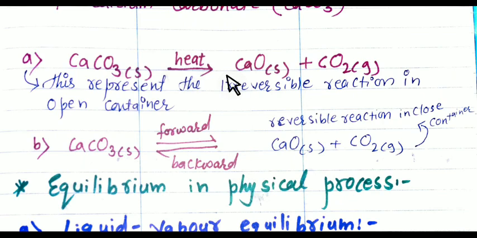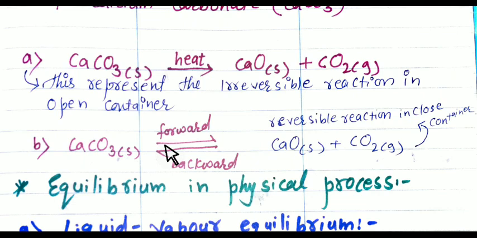I hope you understand. In an open container, decomposition of calcium carbonate occurs in an open system, and the carbon dioxide gas escapes away, and we cannot get the calcium carbonate again. But in a closed container, we can get the calcium carbonate again. So it is the most common example for understanding the reversible and irreversible concept.